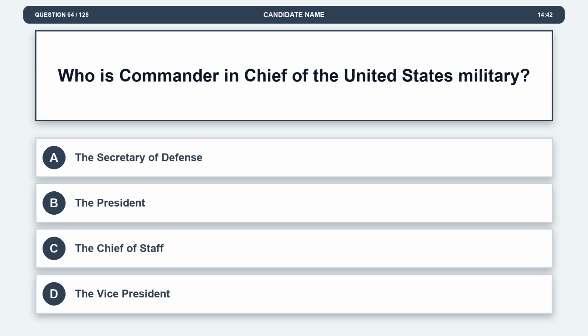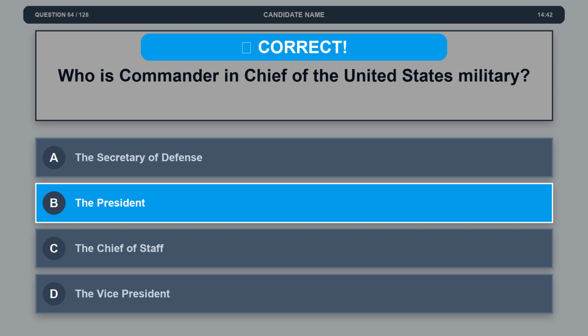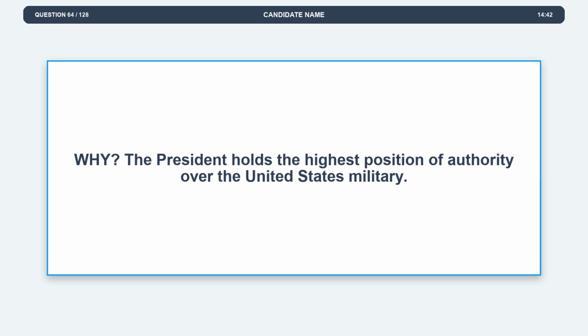Question 64. Who is Commander-in-Chief of the United States military? Option A. The Secretary of Defense. Option B. The President. Option C. The Chief of Staff. Option D. The Vice President. The correct answer is option B. The President. Explanation. The President holds the highest position of authority over the United States military.